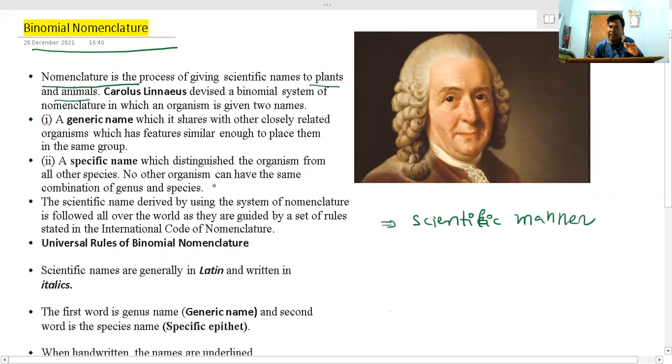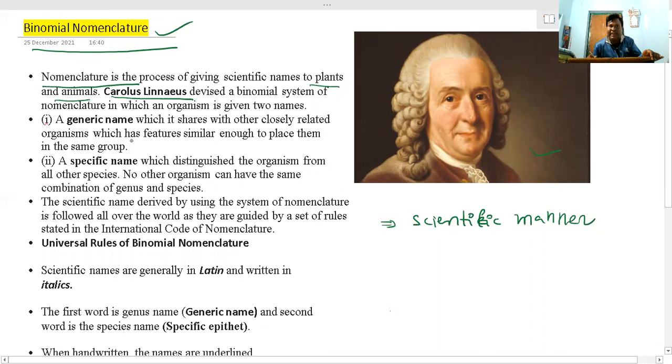Now, who proposed binomial nomenclature? Binomial nomenclature was proposed by Carolus Linnaeus. In the given picture, he is Carolus Linnaeus. What is meant by binomial nomenclature?